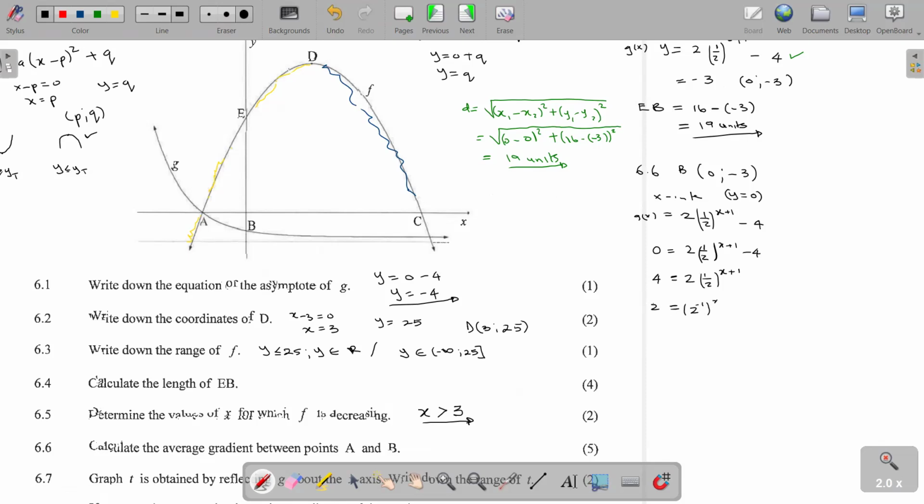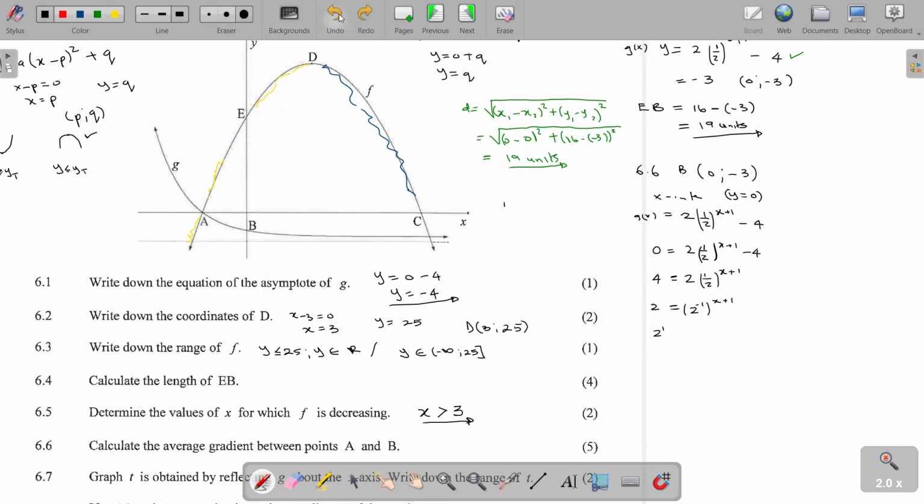Then we have x plus 1. So we are having 2 to the power 1. Take note here, we applied the rule which says that 1 over m is equal to m to the power -1.